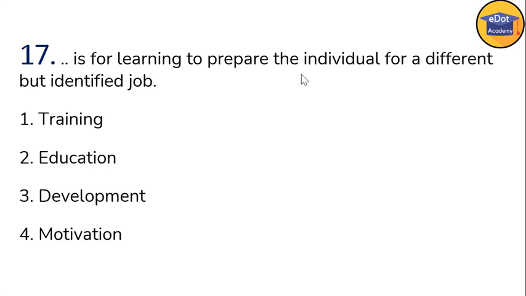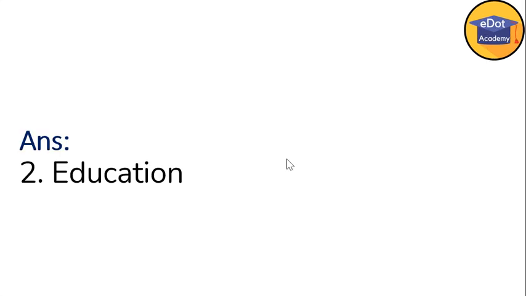So education is very wide training. That means it is wide knowledge. All individuals go for formal training starting from class 1 up to their graduation and post graduation. Okay, so education is the learning which prepares the individual for different but identified jobs. Okay, so next is question 18.